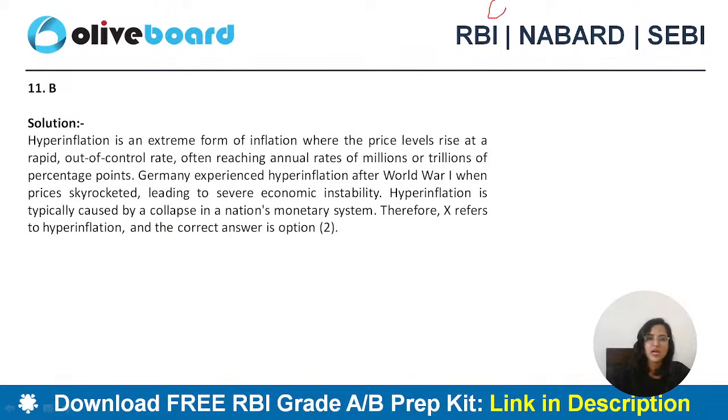Absolutely correct. So hearing Germany's name, you should know that the answer is hyperinflation. Hyperinflation is very fast, prices change every minute. Like in Germany, the price of bread was changing every minute, 100 rupees, 200 rupees, 300 rupees. So Germany experienced hyperinflation after World War One when prices skyrocketed, leading to severe economic instability.